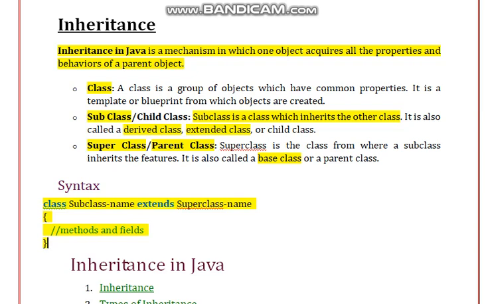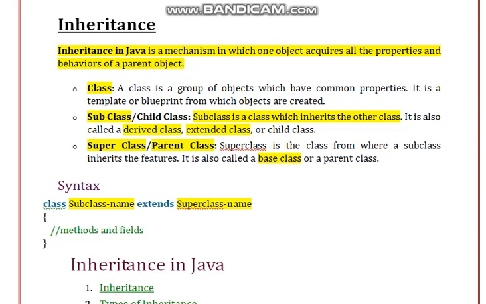Now see, here you have to give two things. One is the subclass name and another one is the superclass name. Here you have to note down the keyword extends.